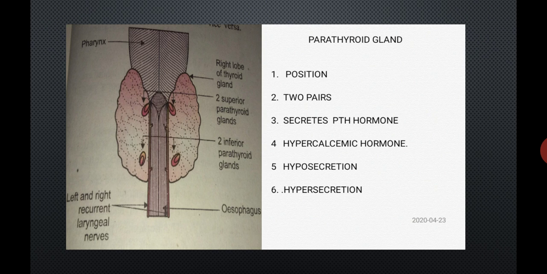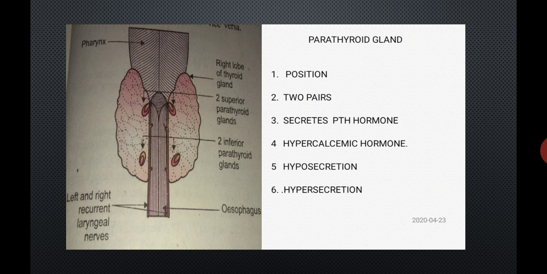So students, here a reason question may be asked: why is PTH hormone called a hypercalcemic hormone? Because this PTH hormone regulates the level of calcium in the blood. It increases the level of calcium in the blood, so it is called a hypercalcemic hormone.